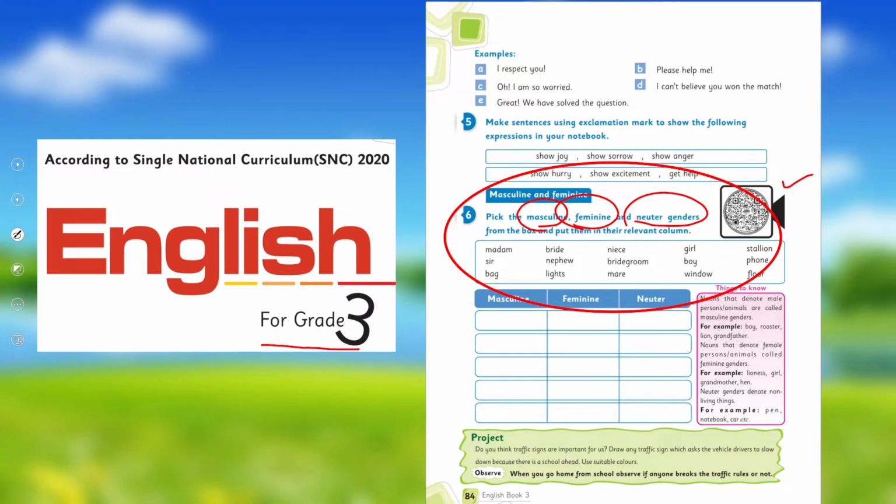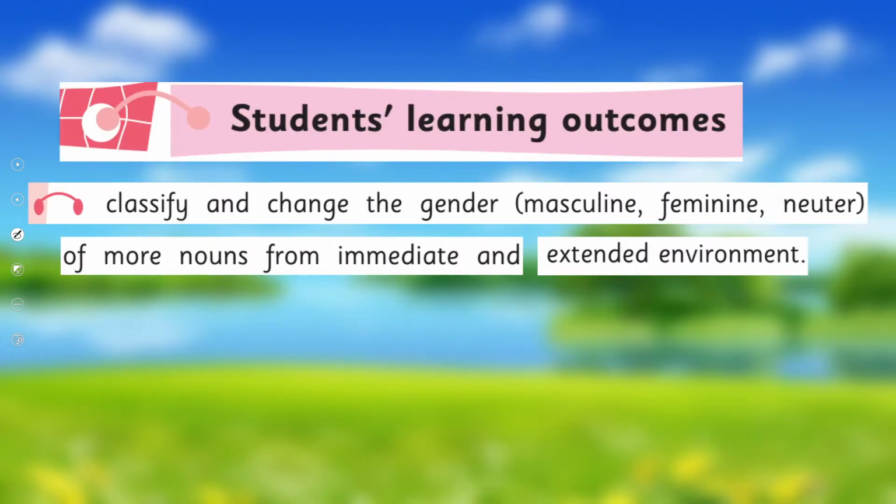So today we'll learn further and we'll cover the SLO to classify and change the gender, masculine, feminine, neuter, of more nouns from immediate and extended environment. This is our today's SLO.